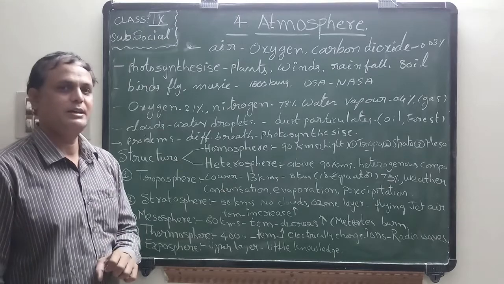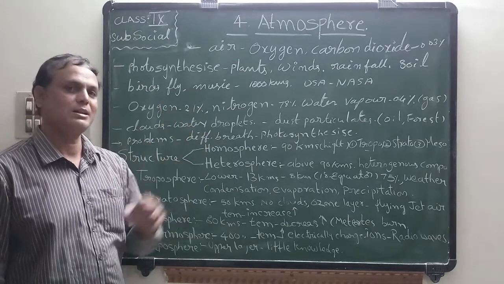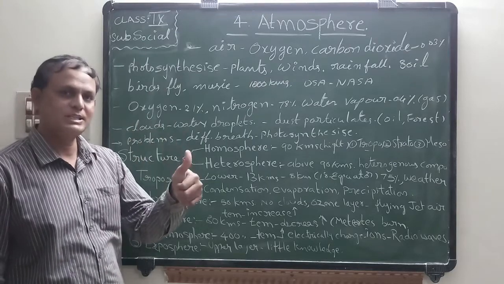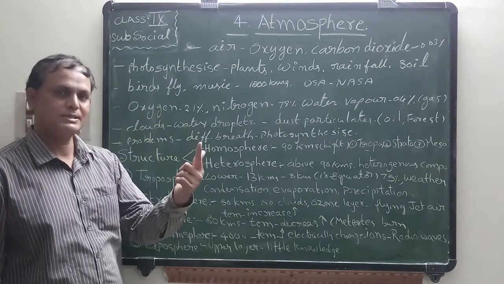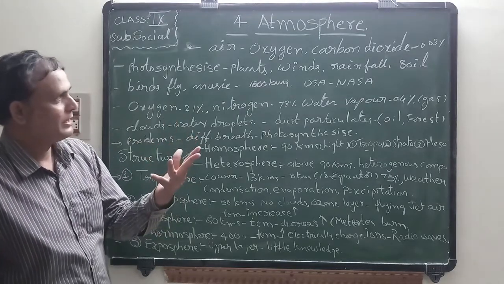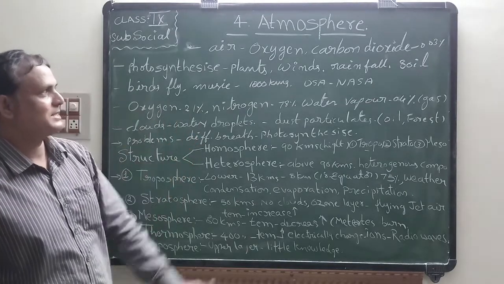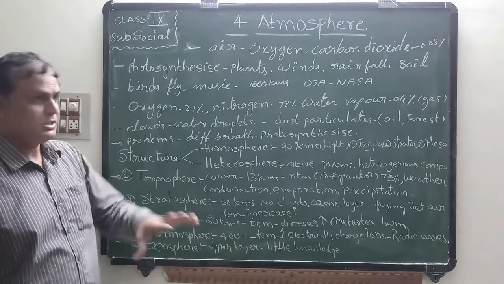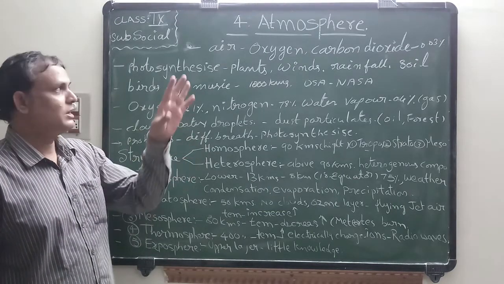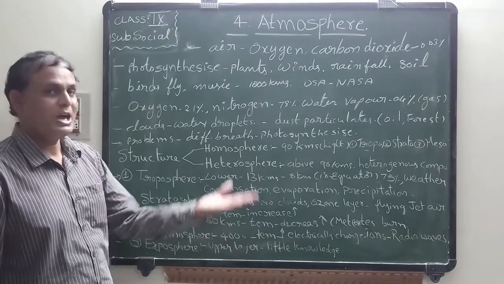So in the air, several gases are there. What are the gases? Oxygen, carbon dioxide, nitrogen, ozone. So many gases are there. All these gases are contained in the atmosphere.